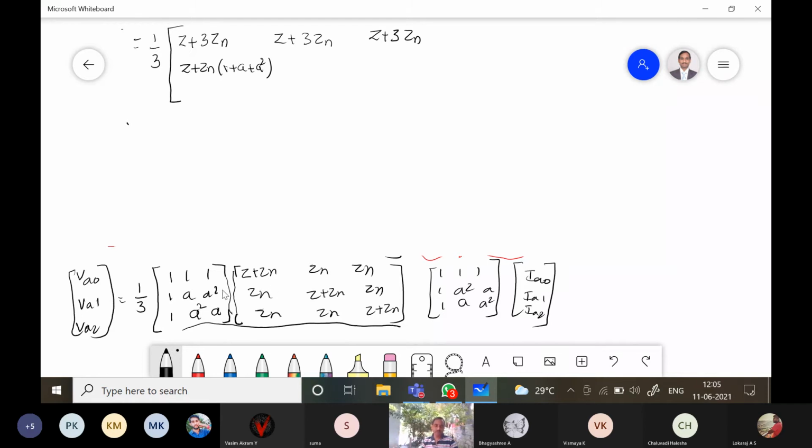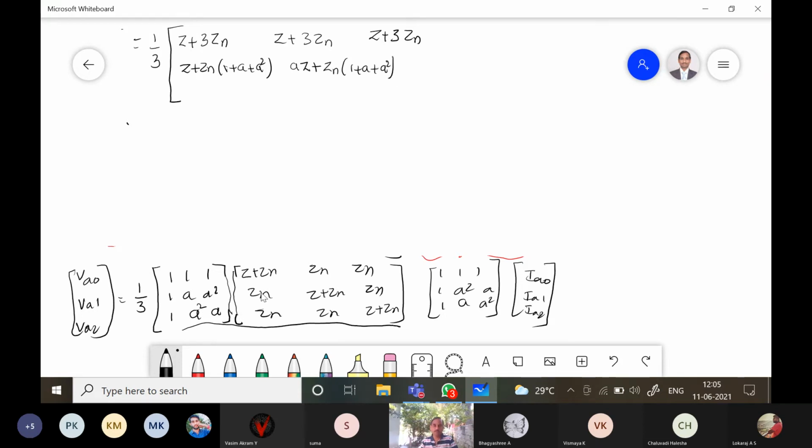The second element, second row second column: a into Z, this Z is there here, a into Z plus Zn common, which gives 1 plus a plus a square.